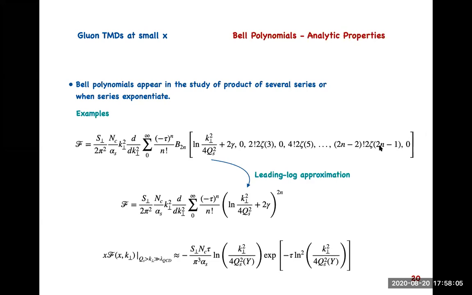So this is n equal to 0 to infinity, and you see these factorials. So this is n factorial, and this is 2n. This is the zeta function, so it is pretty much controlled, and this is 2n minus 2 factorial.